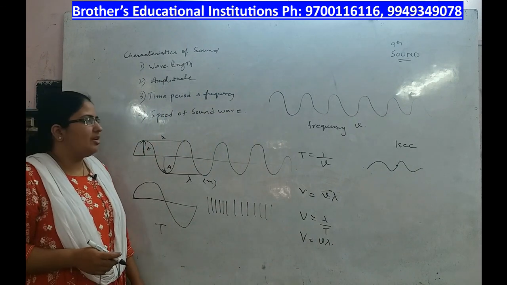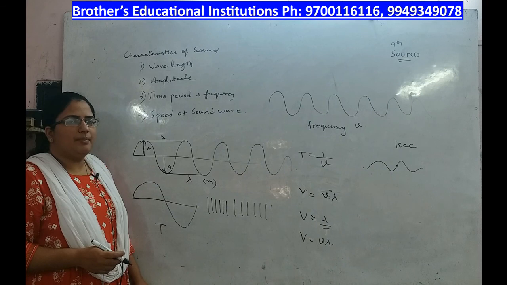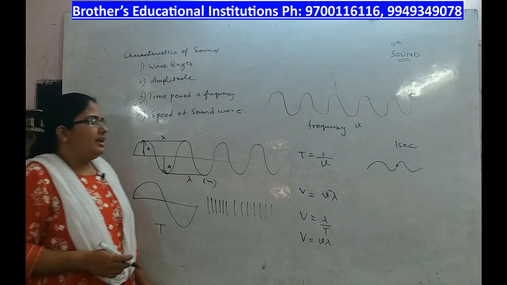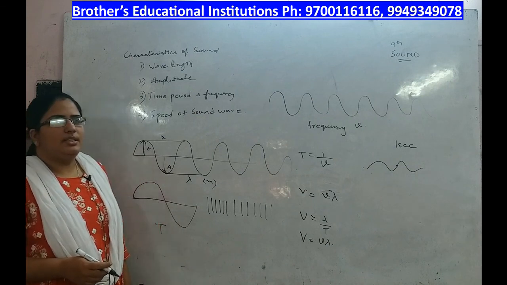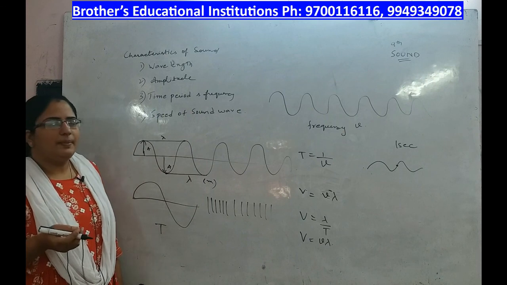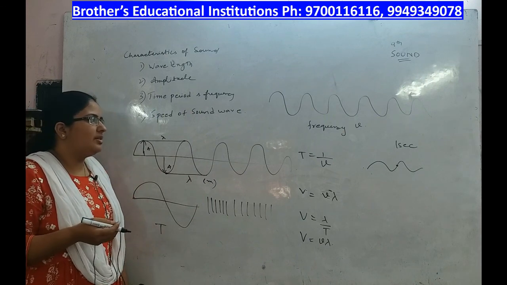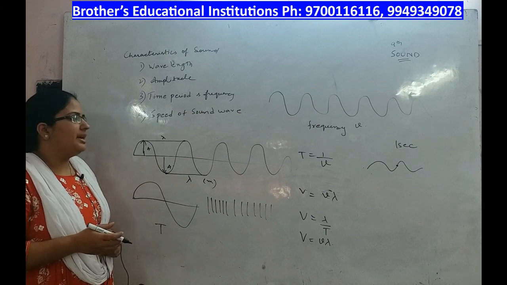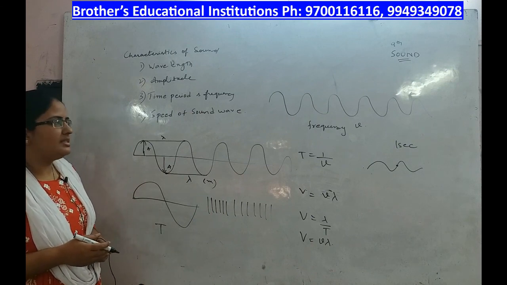The speed of the sound wave varies with temperature and medium. It is highest in solids, next will be in liquids, next will be in the gases. So the speed of sound is maximum in case of solids compared to liquids and gases.